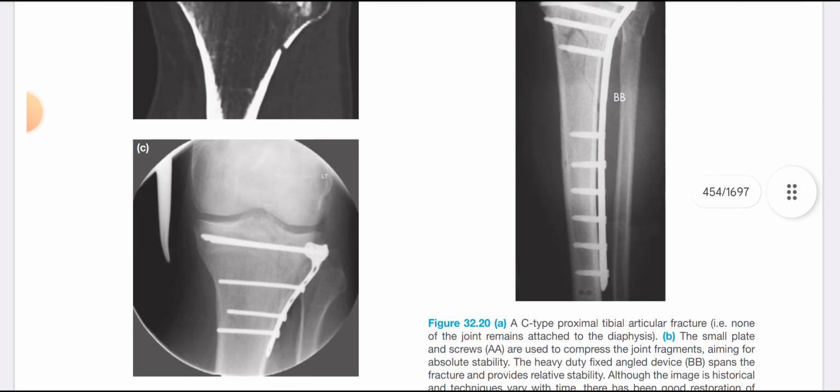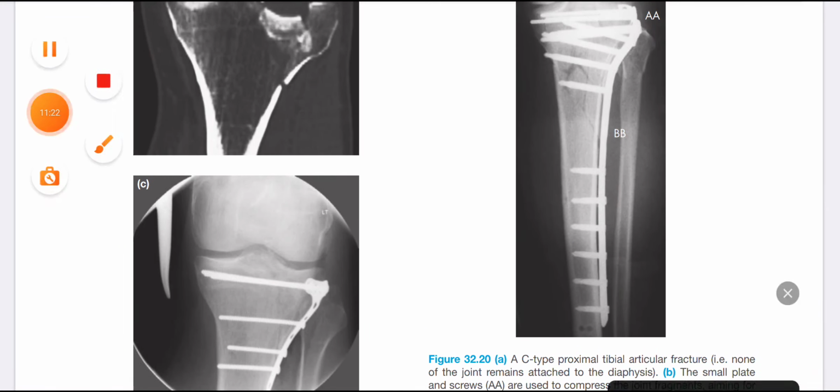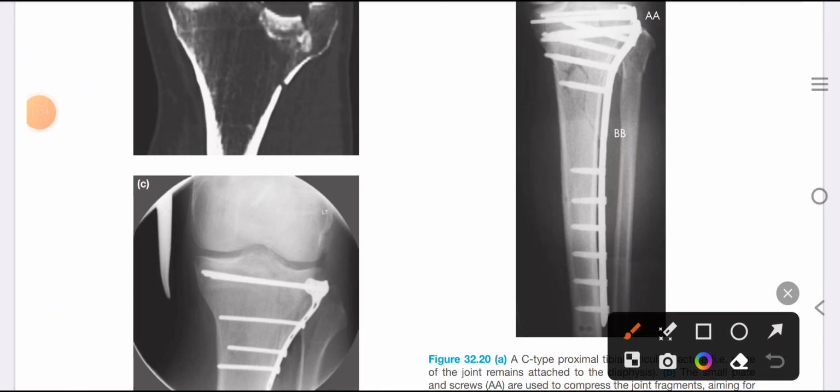So this has been treated with plate fixation, and we can see that there is no exact anatomic reduction, and the lateral condyle has also been compressed with this plate.